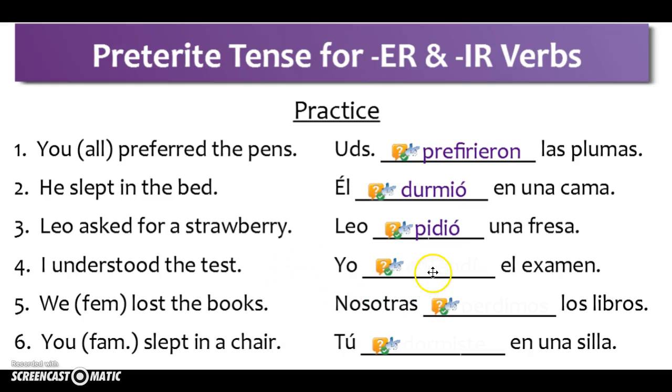I understood the test. Yo entendí el examen. We lost the books. Nosotras perdimos los libros. And you, familiar, slept in a chair. Tú dormiste en una silla. Prefirieron, durmió, pidió, entendí, perdimos, and dormiste. Make sure you have your accent marks, and make sure you only have a stem change on a third person conjugation, both singular and plural. Well done. Qué bien.